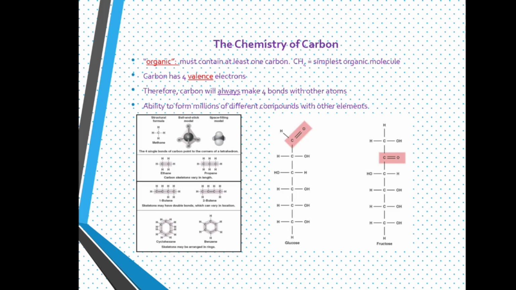Carbon has 4 valence electrons. Therefore, carbon will always make 4 bonds with other atoms. And next, it has the ability to form millions of different compounds with other elements.